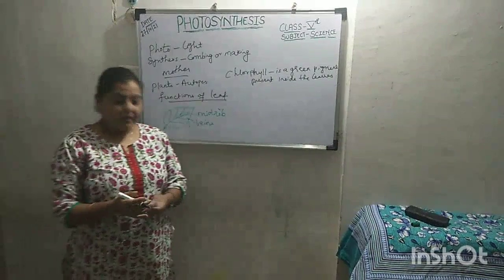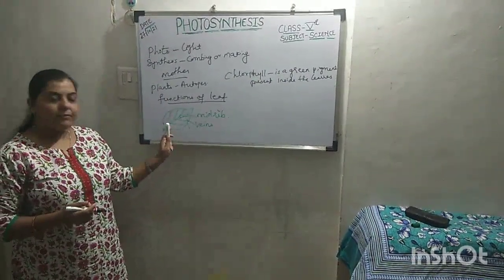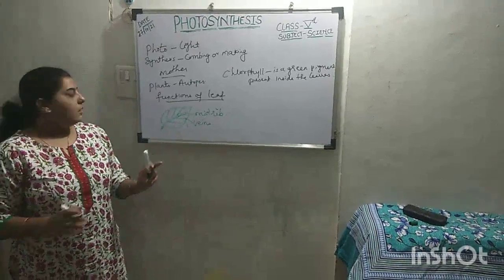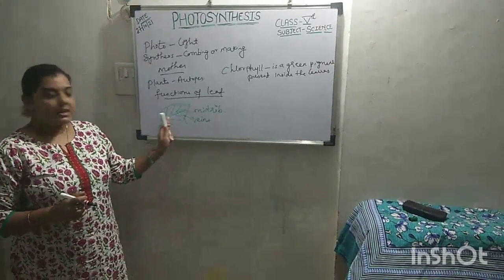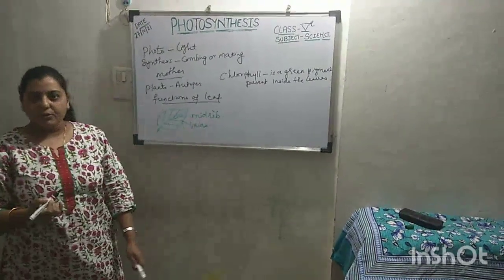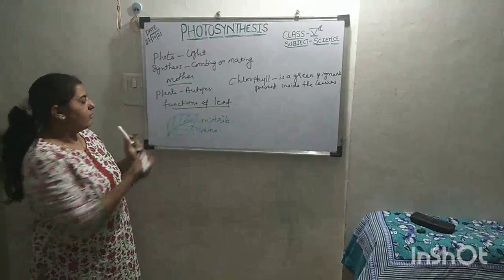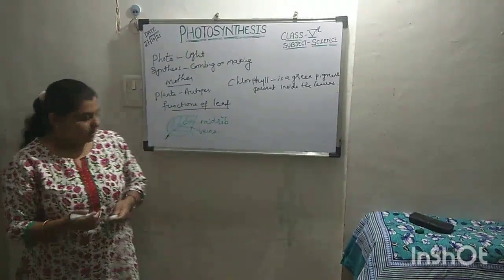It doesn't mean that plants which do not have green color do not have chlorophyll. No, they also have chlorophyll in them. Just like other green leaves prepare their food, the others also prepare their own food.